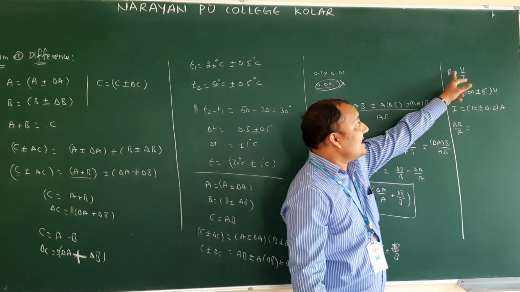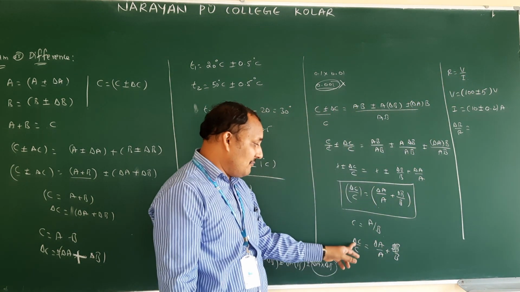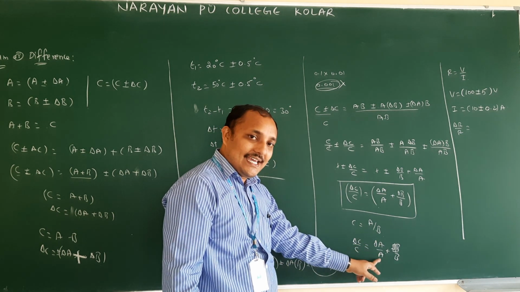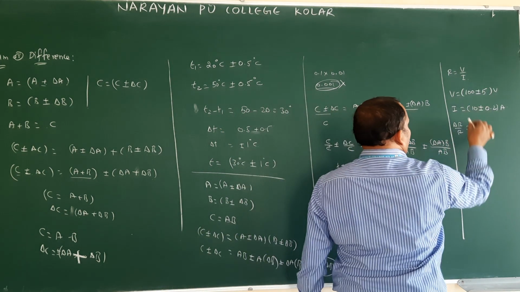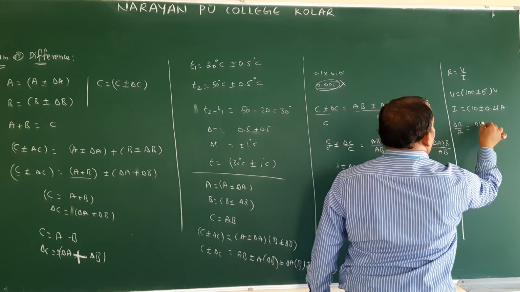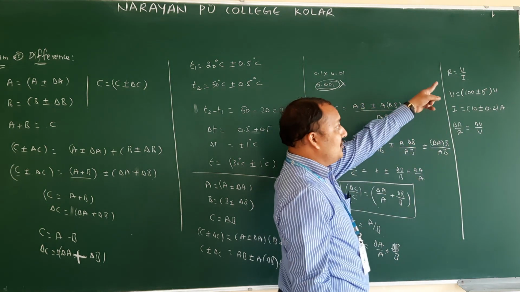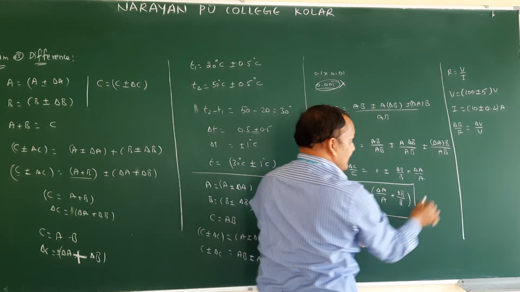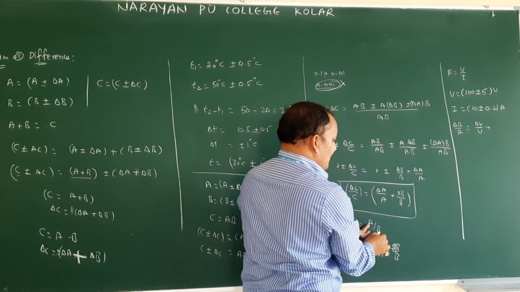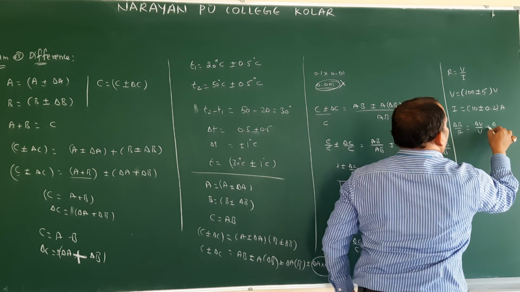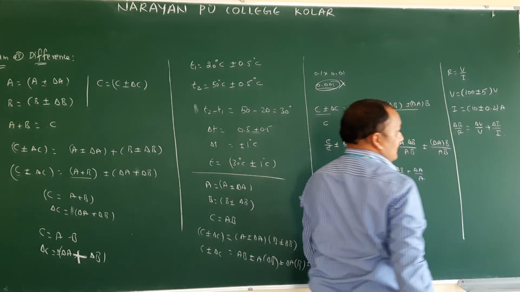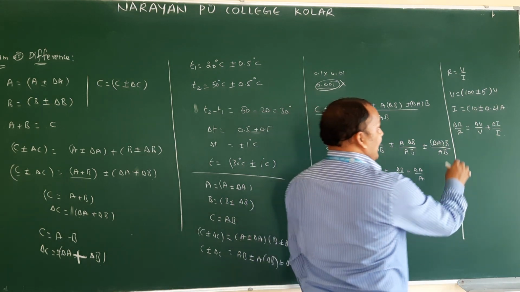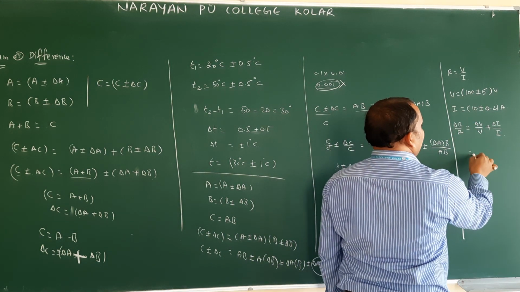Now here R is V by I. Therefore, in place of C what did you get? Delta C by C. In place of A we got delta A by A. Therefore, you will be getting delta V by V, in the numerator in place of A, V is there. Next plus, in place of B what is there? I. Therefore delta I by I. So this is relative error. If they ask percentage error, you should multiply with 100. Therefore, you should multiply finally with 100.